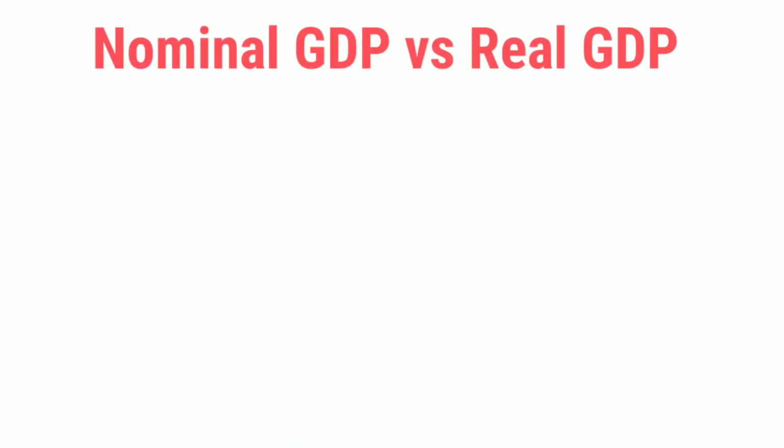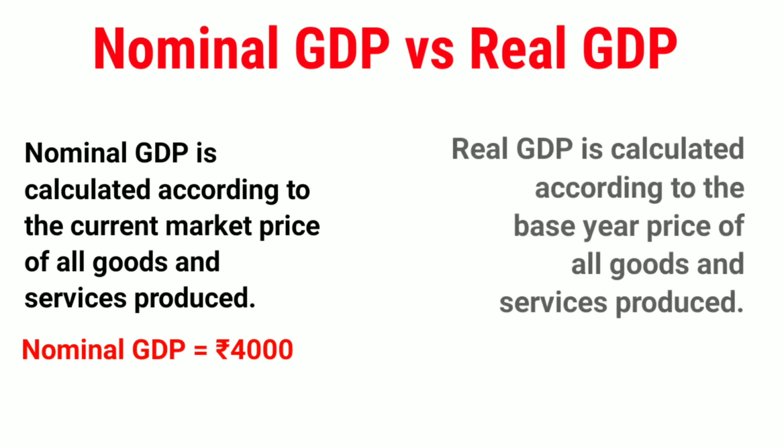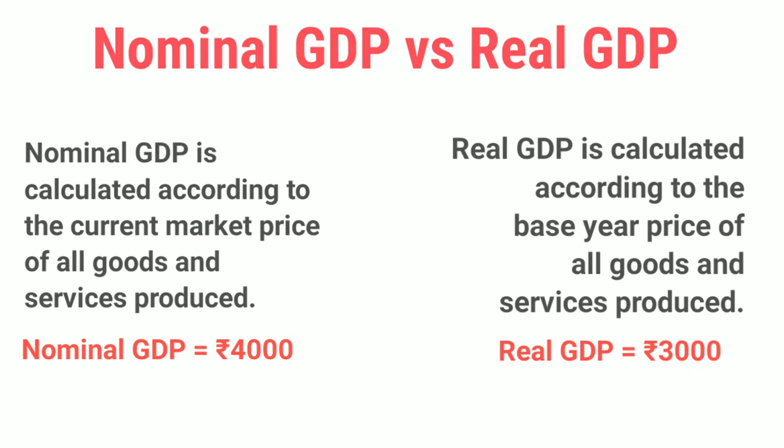So guys, nominal GDP is calculated according to the current market price, due to which the nominal GDP of India in the year 2021 was 4000 rupees, and the real GDP is calculated according to the base year price, due to which the real GDP of India is equal to 3000 rupees.